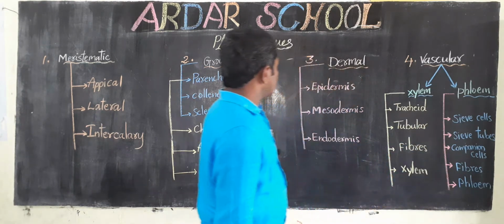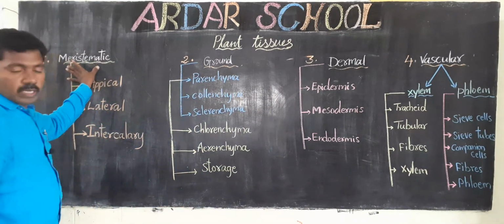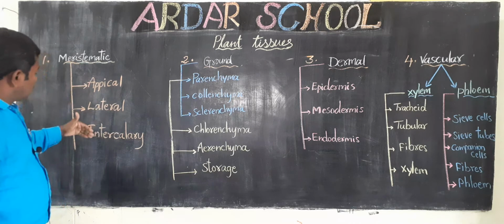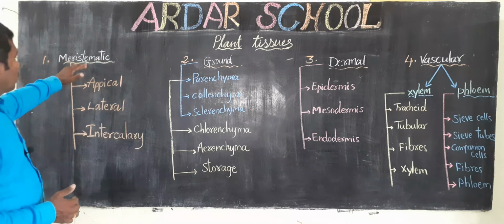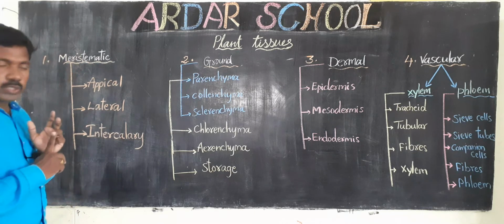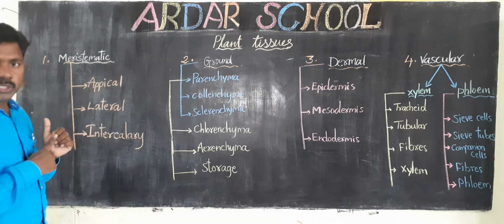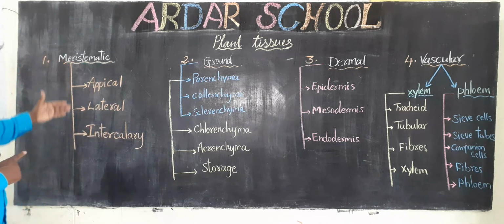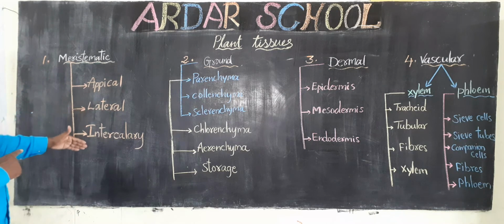So these are the mainly 4 types of plant tissues and sub tissues. Main tissues: meristematic tissue, ground tissue, dermal tissue and vascular tissue. Again, meristematic tissue has 3 types: apical, lateral and intercalary.